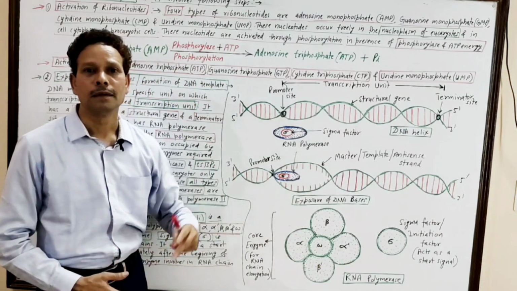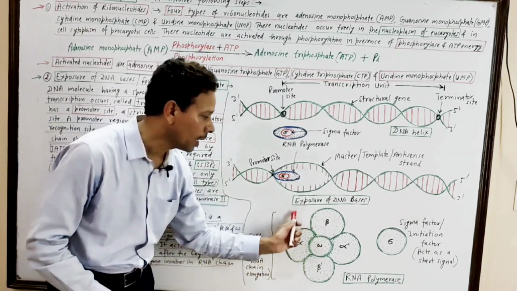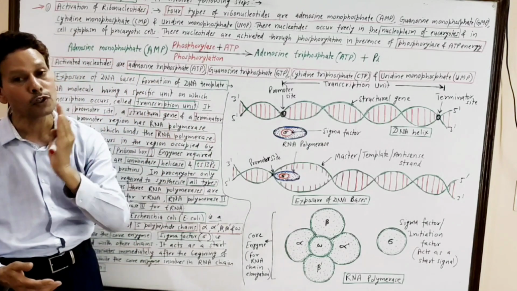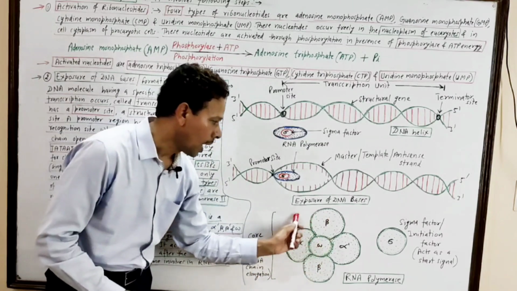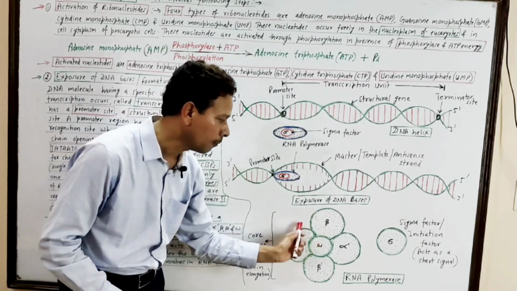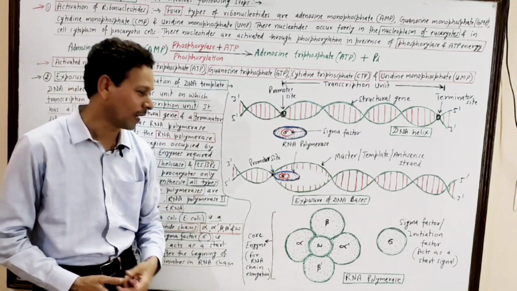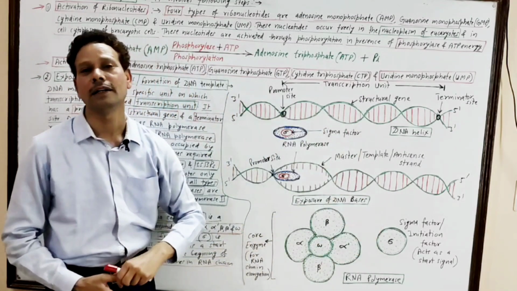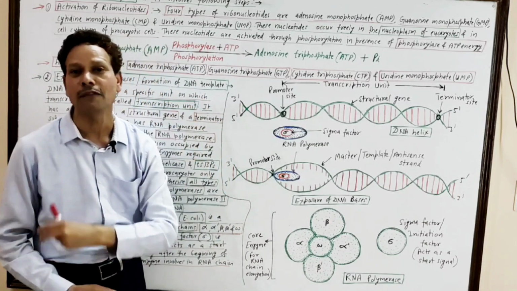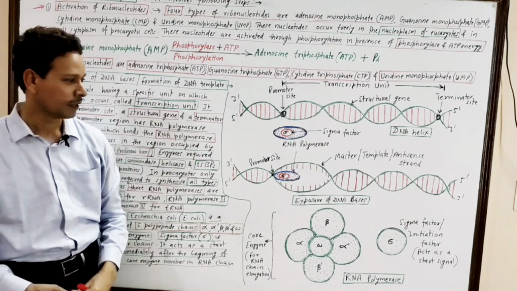RNA polymerase 1, or Pol 1, is involved in the synthesis of ribosomal RNA. RNA polymerase 2, Pol 2, is involved in the formation of messenger RNA. While RNA polymerase 3, Pol 3, is required for the synthesis of tRNA, transfer RNA.